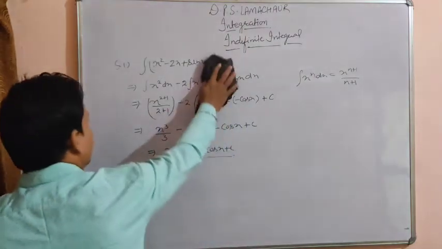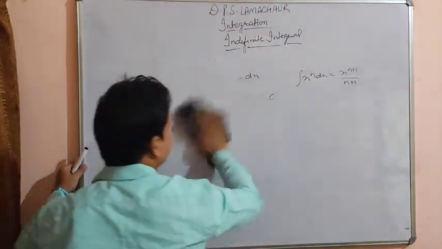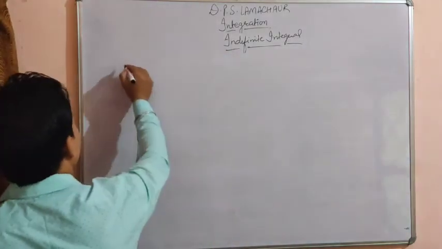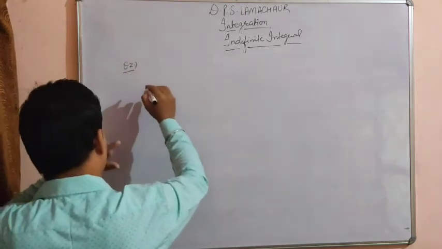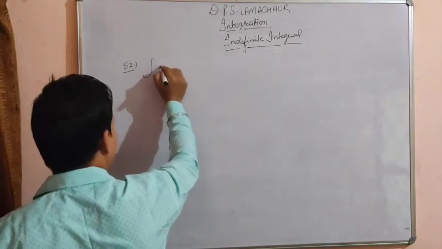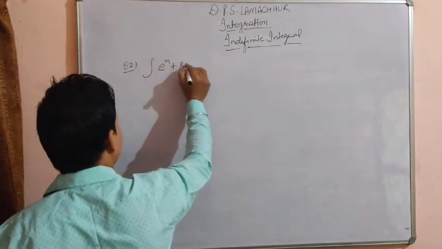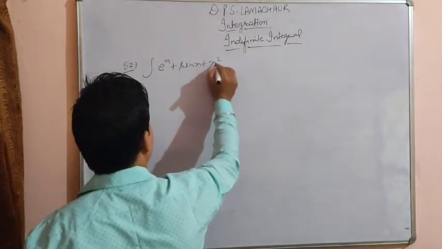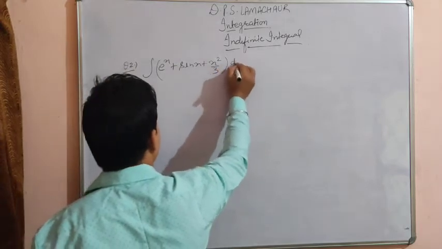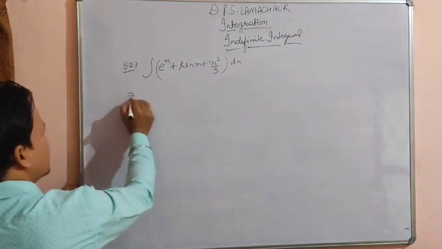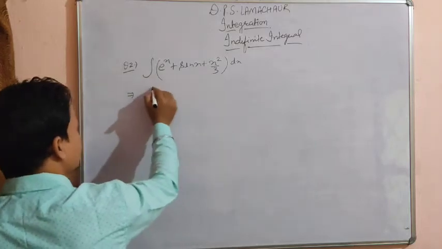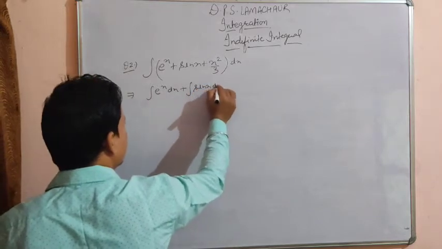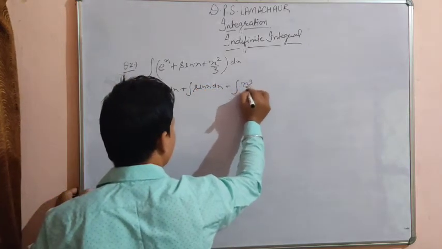So let us take some more examples, beta. Integration of, suppose, e to the power x plus sin x plus x cube by 3. Suppose this is the given integrand and we have to integrate it. So first apply the sign of integration to all the given terms. Integration e to the power x dx plus integration sin x dx plus integration x cube upon 3 dx.